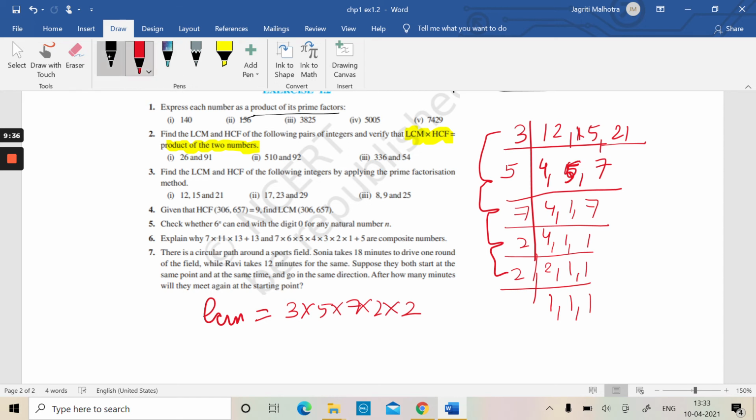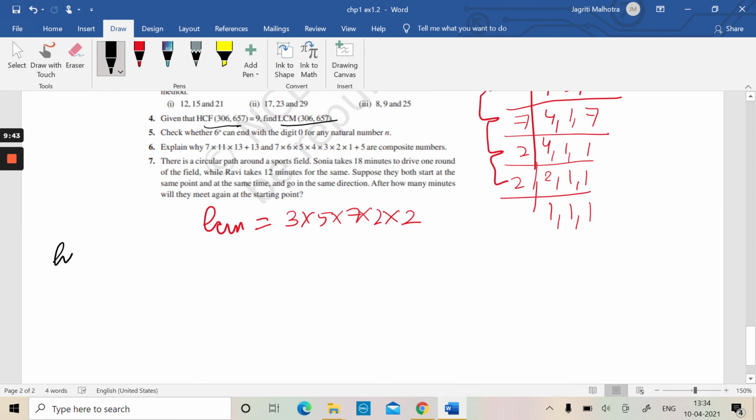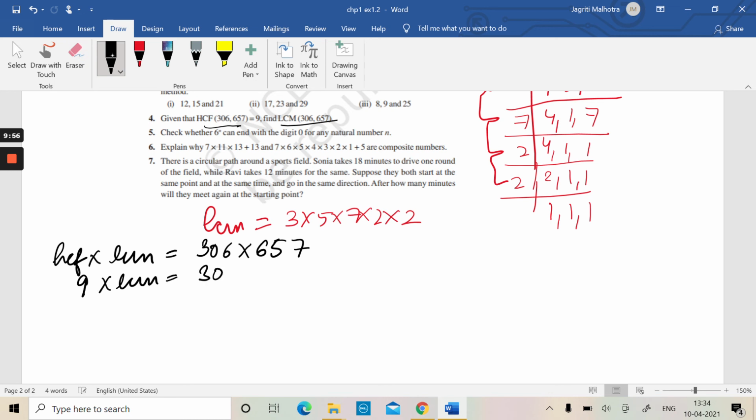Now in the next question, the HCF is given and we have to find the LCM, right? So what will we use? The formula HCF into LCM is equal to the product, that is equal to 306 into 657. HCF was 9, so LCM is equal to 306 into 657 by 9. You can calculate it and you can find the LCM.